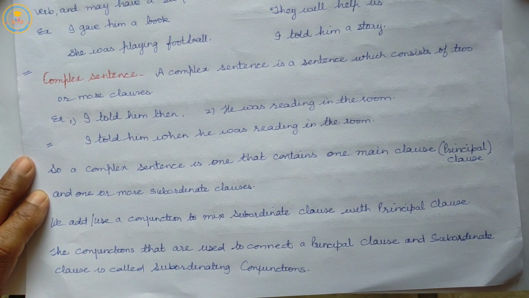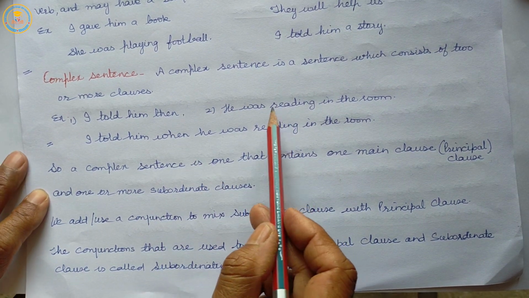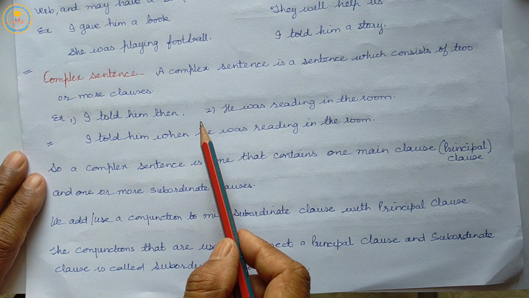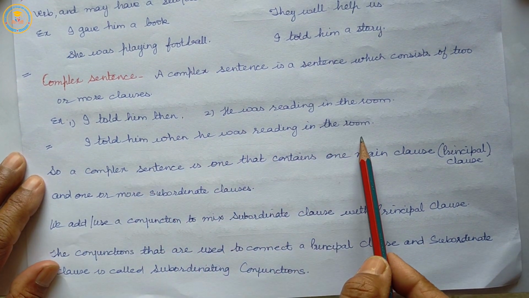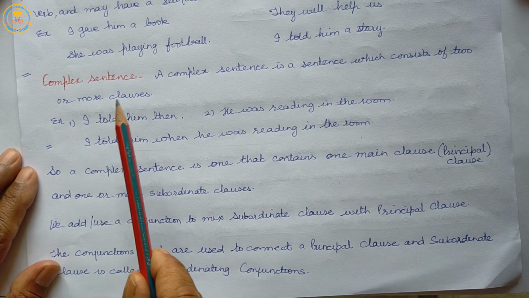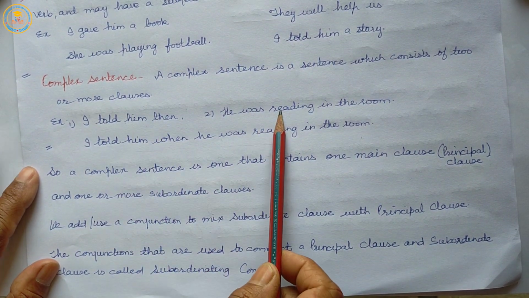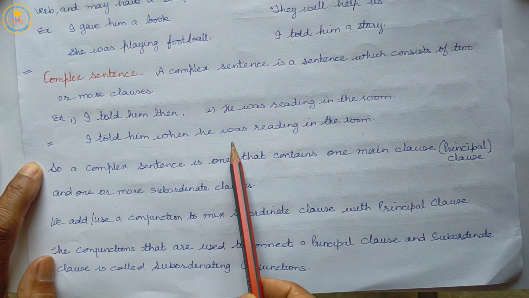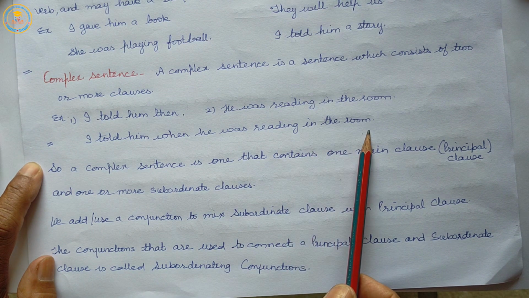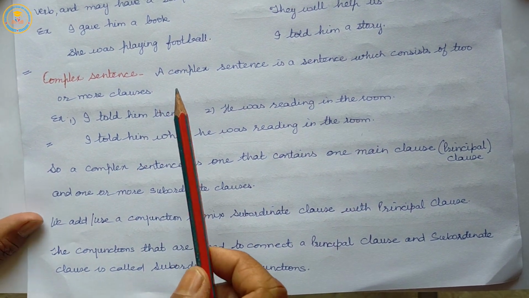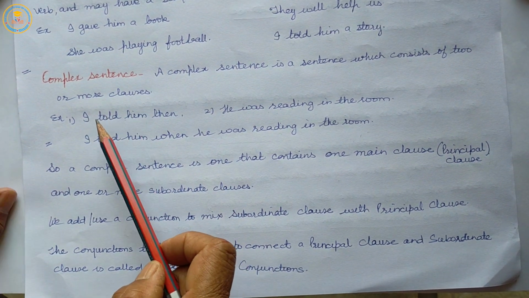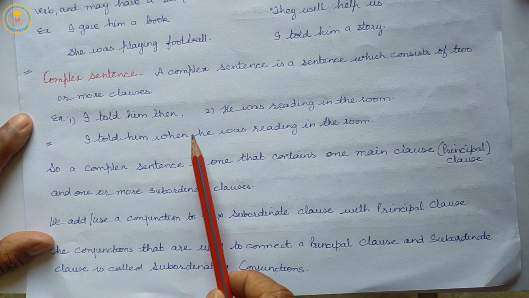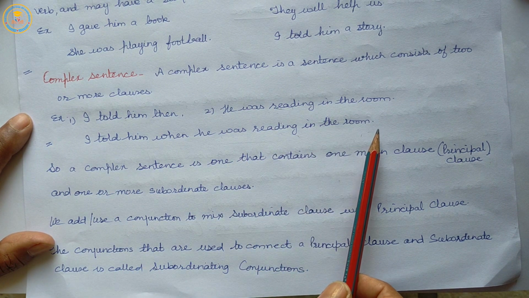If we combine these two simple sentences and make one sentence, then it becomes a complex sentence.